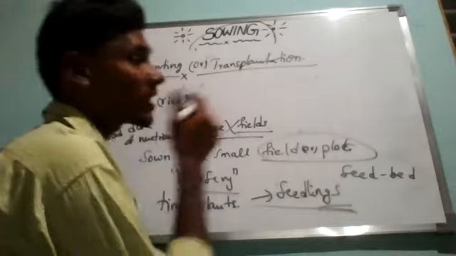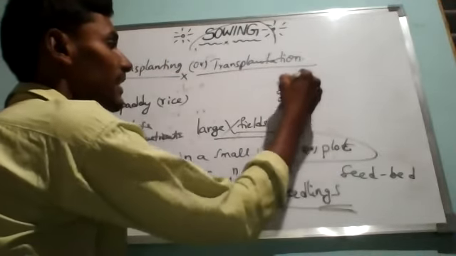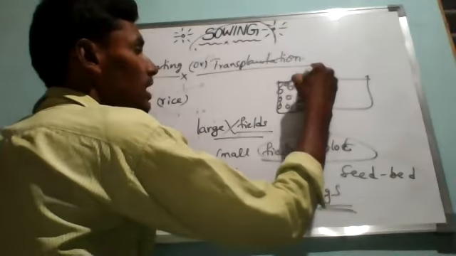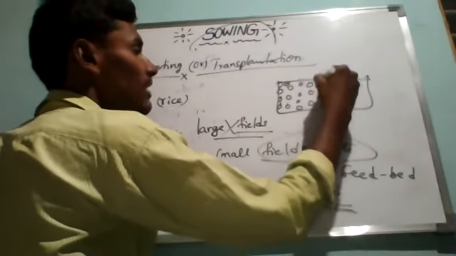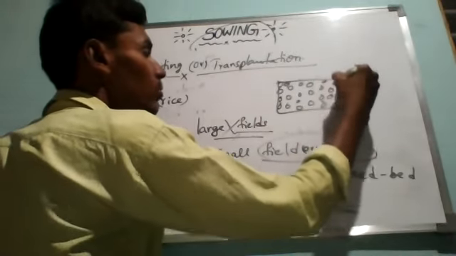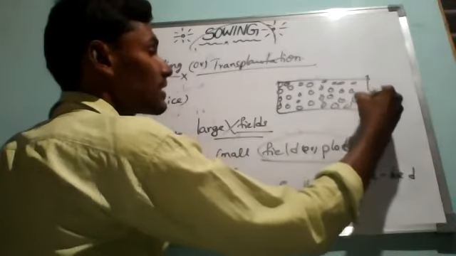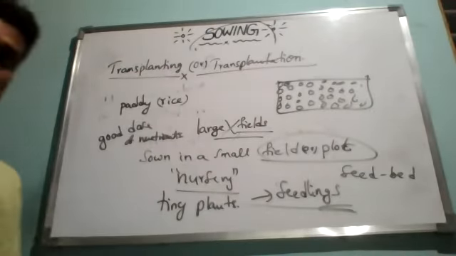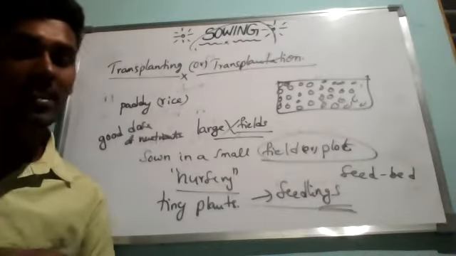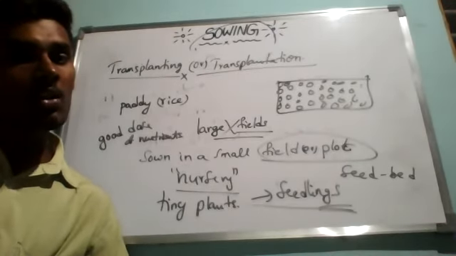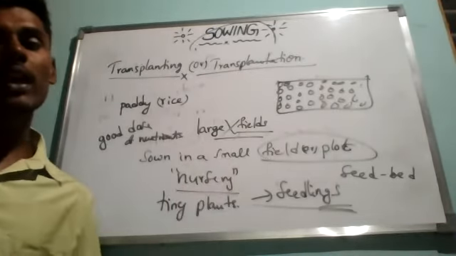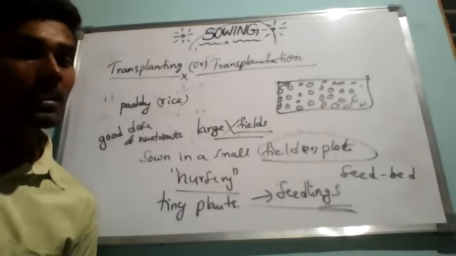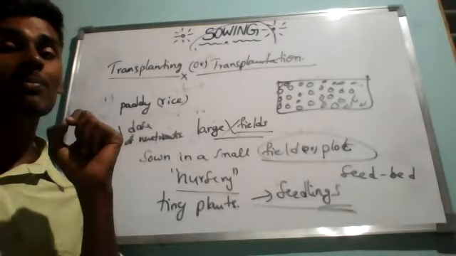Nowadays you can see that for tomato and all, they use something like an egg tray. It is a rectangular shape containing small holes. In every small hole they sow one tomato seed, and from that the seedlings will germinate. Later we can plant these seedlings in our big fields. This is what is called transplanting. Now after these seeds have grown into tiny plants called seedlings in the seed bed or nursery, only the healthy and well-developed seedlings.